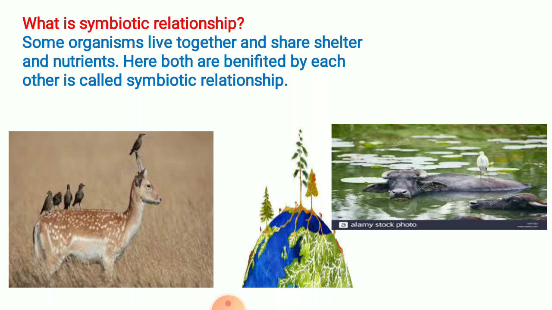Second thing, the bird gets some insects from the body of the deer, and the crane also gets some insects from the body of the buffalo. And what happened here? The deer's body is cleaned up from insects. Same way, the buffalo is also getting free from insects.